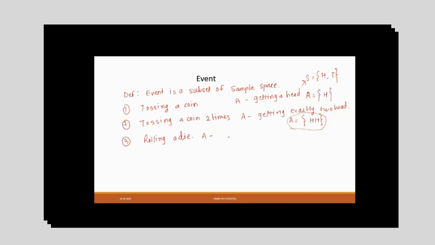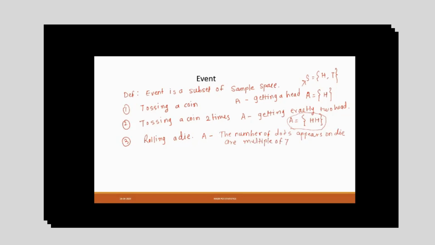Okay. So here in the third example, I will define event A as the number of dots that appears on the die is a multiple of 7.